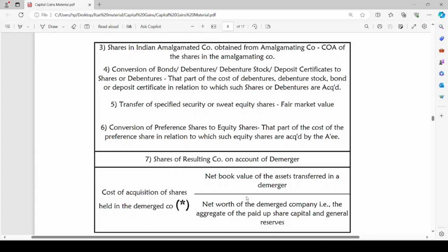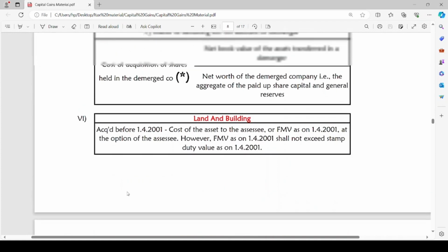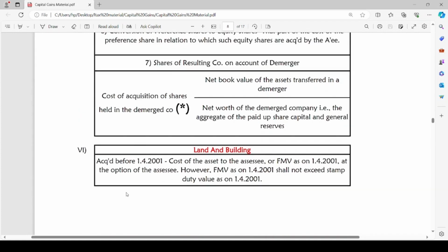Net worth means aggregate of paid up share capital plus general reserves. This will be the cost of acquisition in case of acquiring shares of resulting company on account of demerger.